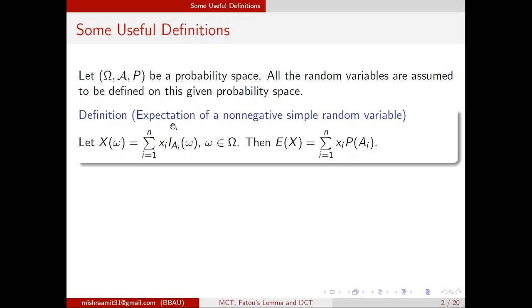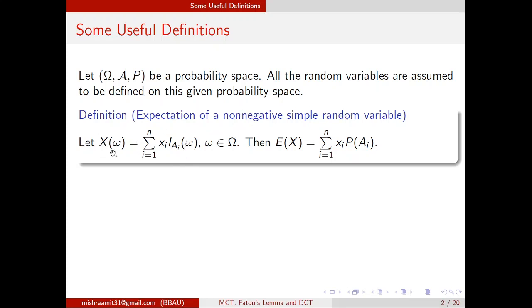This is a linear combination of such elements. They take finite values x1, x2, ..., xn on sets A1, A2, ..., An, and these sets must be a measurable partition of Omega. If I define X in this fashion, then it is known as a non-negative simple random variable.